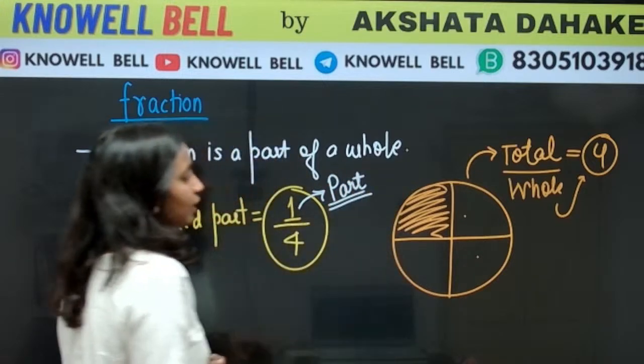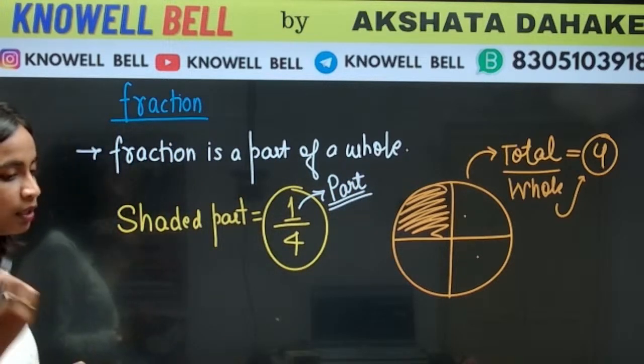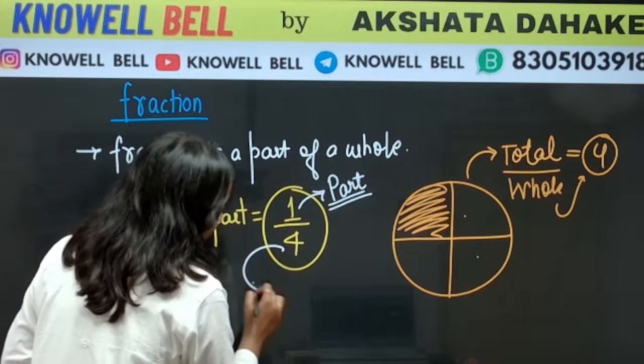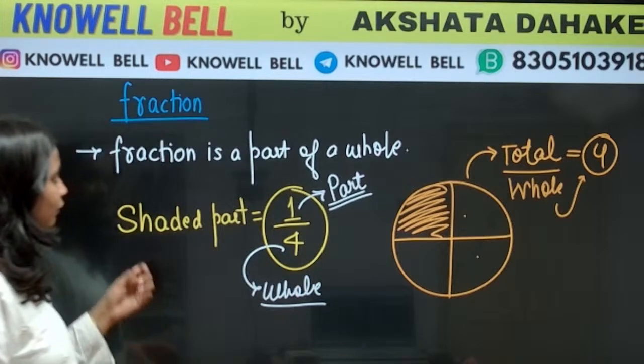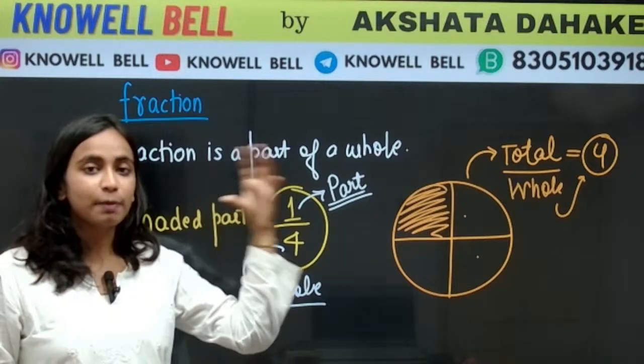What is 1 representing? 1 is representing a part or a shaded part. What is 4 representing? 4 is representing a whole. So you can have a look at what we are saying. We are saying fraction is a part of a whole.